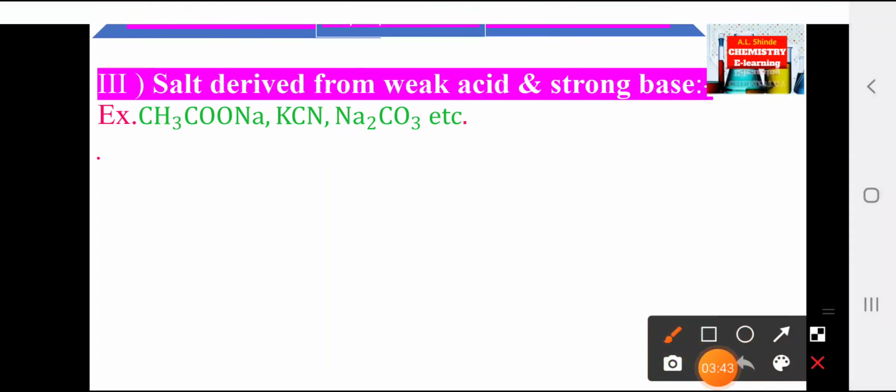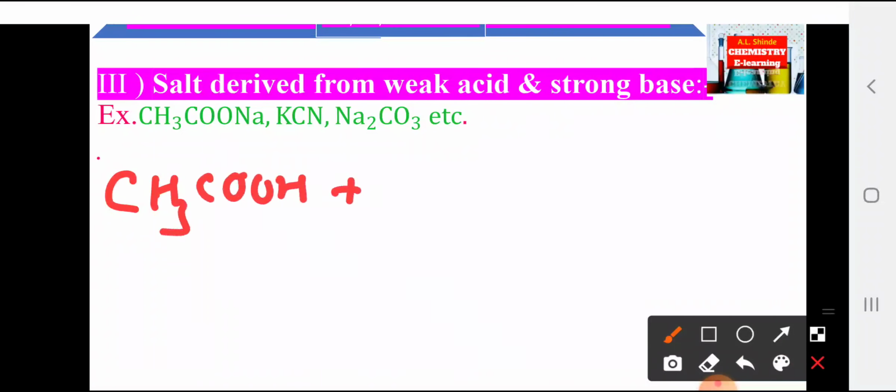In this, the sodium acetate salt is derived from weak acid like acetic acid and strong base like sodium hydroxide. Therefore, I am writing here acetic acid, formula CH3COOH, plus strong base like NaOH.